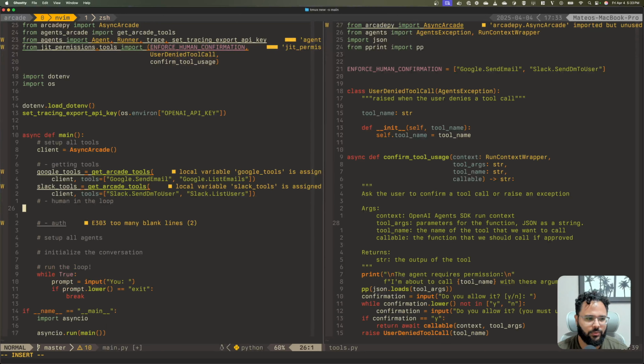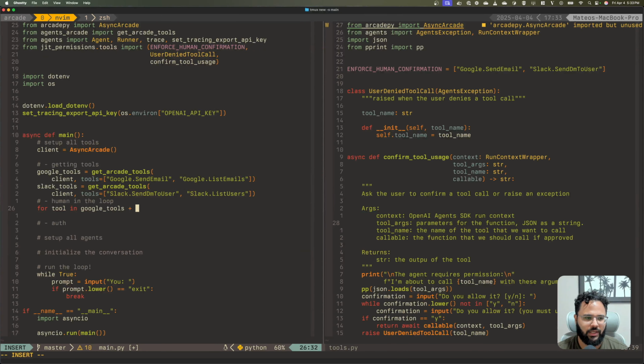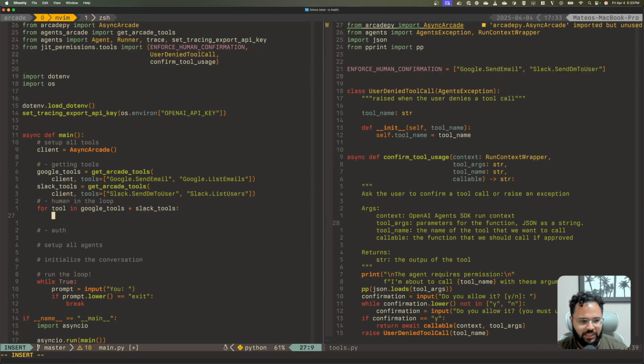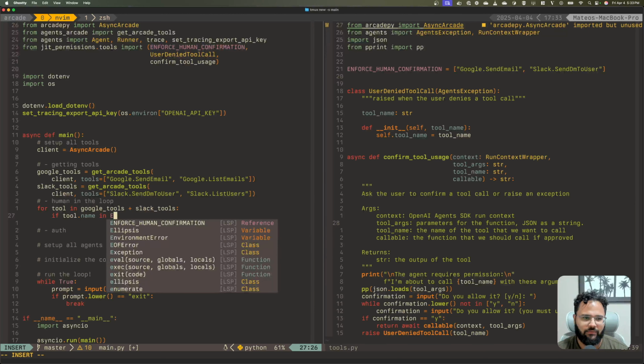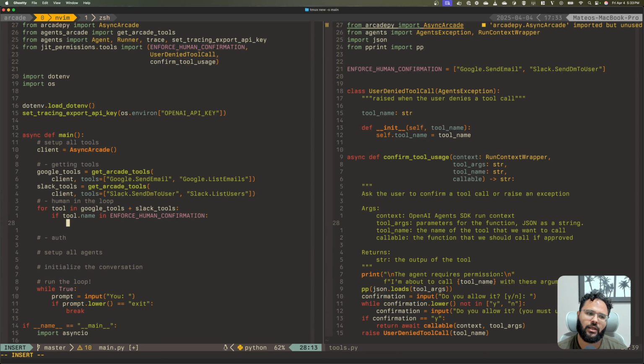So for human in the loop, I'm going to say for tool in Google tools and Slack tools. So that's the concatenation of these two lists. I'm going to say if tool name in enforce human confirmation, we're going to say tool, what is it called?